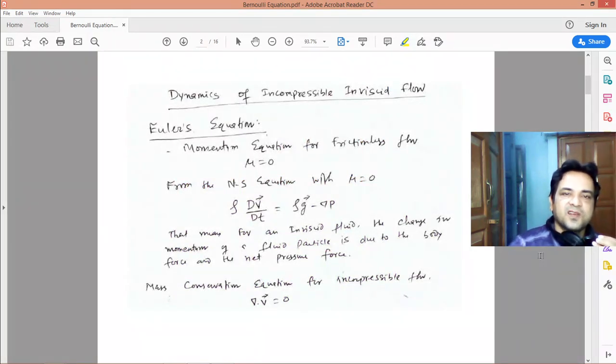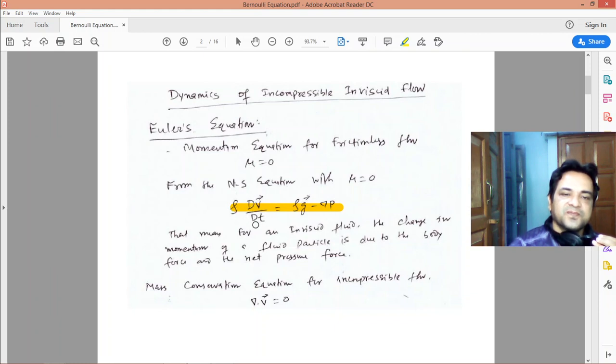So already we have discussed the differential equations for incompressible and inviscid flow. We can get them from the Navier-Stokes equation. If the viscosity mu is 0, then from the Navier-Stokes equation we get the Euler's equations. So from the NS equation with mu equal to 0, the expression is this. There is only the gravitational force and the pressure force. The viscous force is neglected.